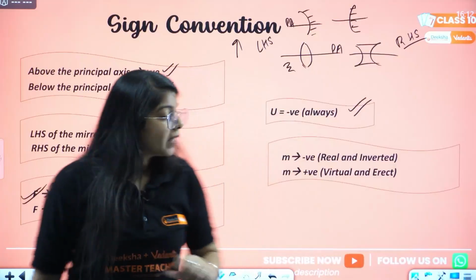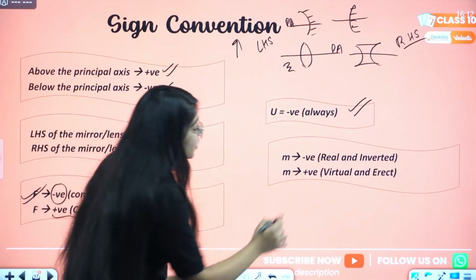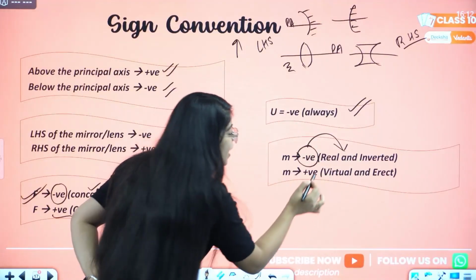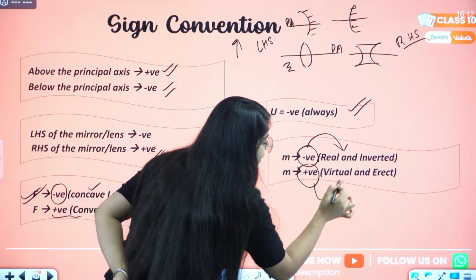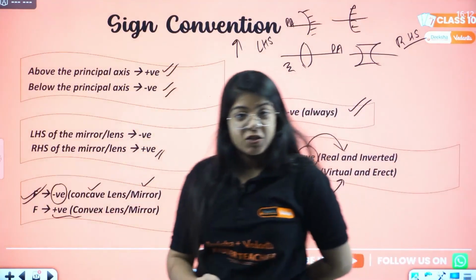And one more thing, for magnification. We studied magnification. If magnification has a negative sign, it will be a real and inverted image. If magnification has a positive sign, it will be a virtual and erect image. Again, this was a revision video.